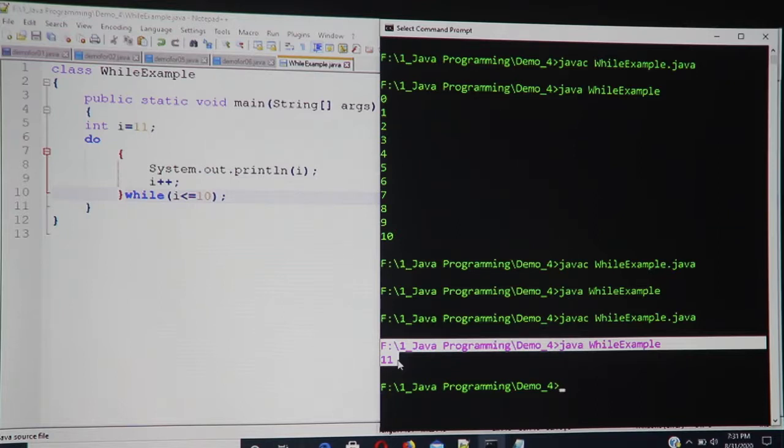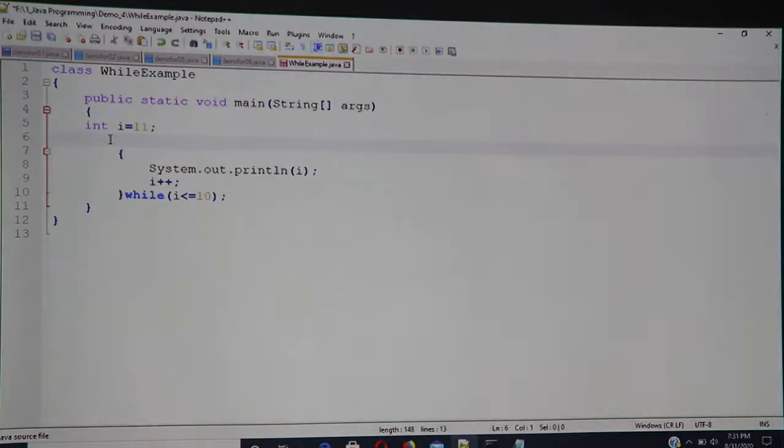I can also build an infinite while loop, which I can do by just saying while true. Let me give you an example here. I'm initializing i back to 0, and I'm saying while true, and I'm putting System.out.println(i), i++.